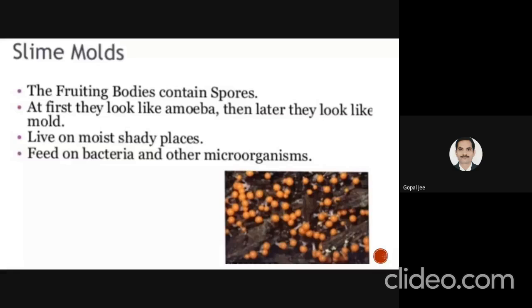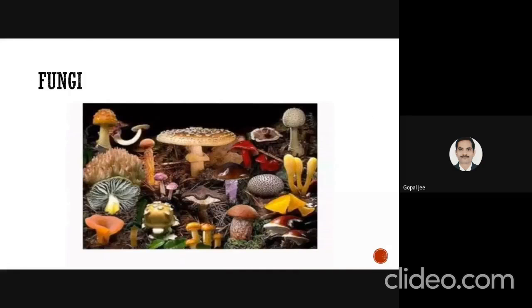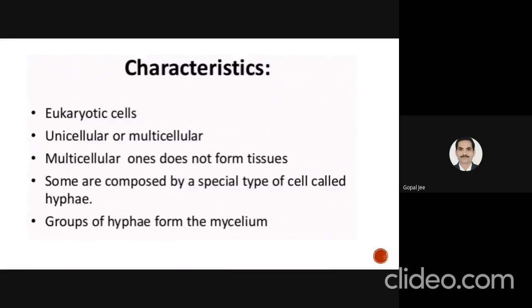Then the next kingdom is fungi. The characteristics of fungi are that they have eukaryotic cells, and are unicellular or multicellular. If they are multicellular, they do not form tissues. Some are composed of a special type of cell called hyphae, and a group of hyphae forms mycelium. Hyphae are tubular cells with cell walls.